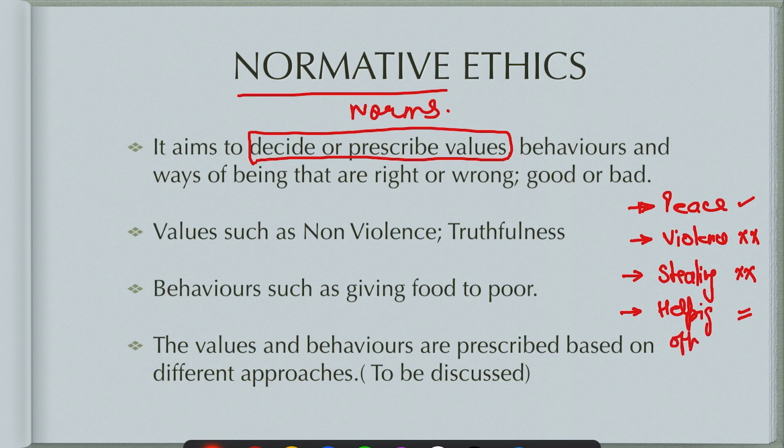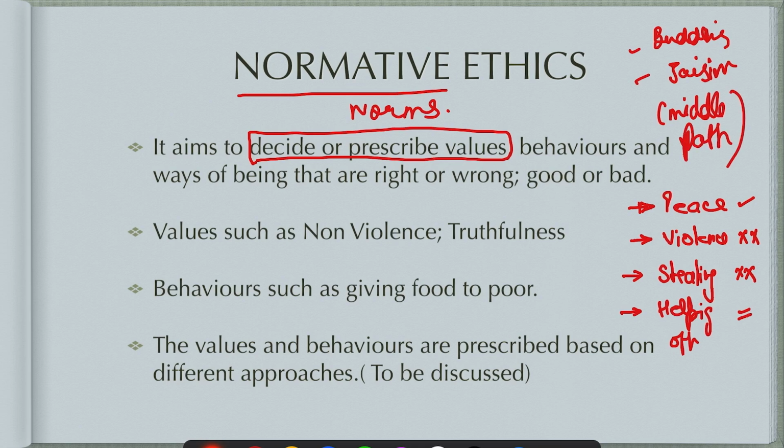helping others is right. So for example, if you see Buddhism or Jainism, you will find these prescriptions, these values, a middle path. So middle path is a value, and Buddhism is based on that. According to Buddhists, the middle path is the right thing to do.